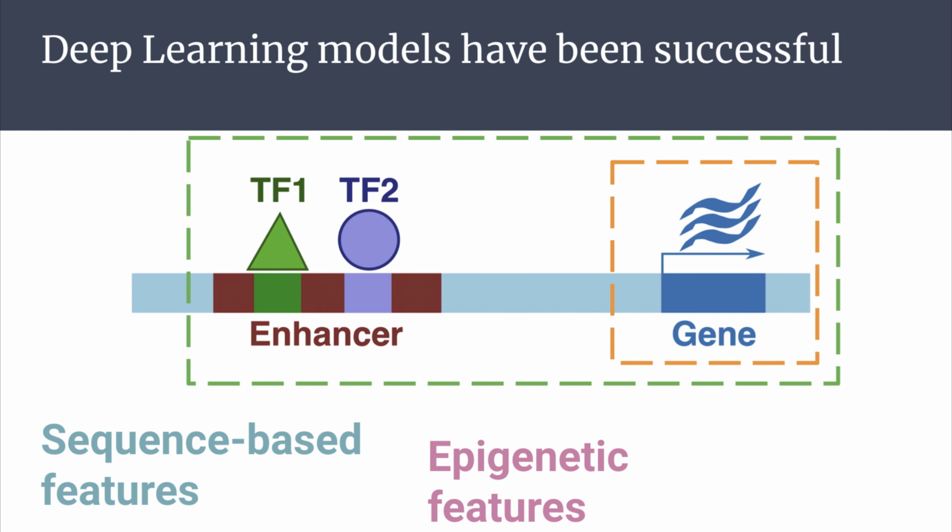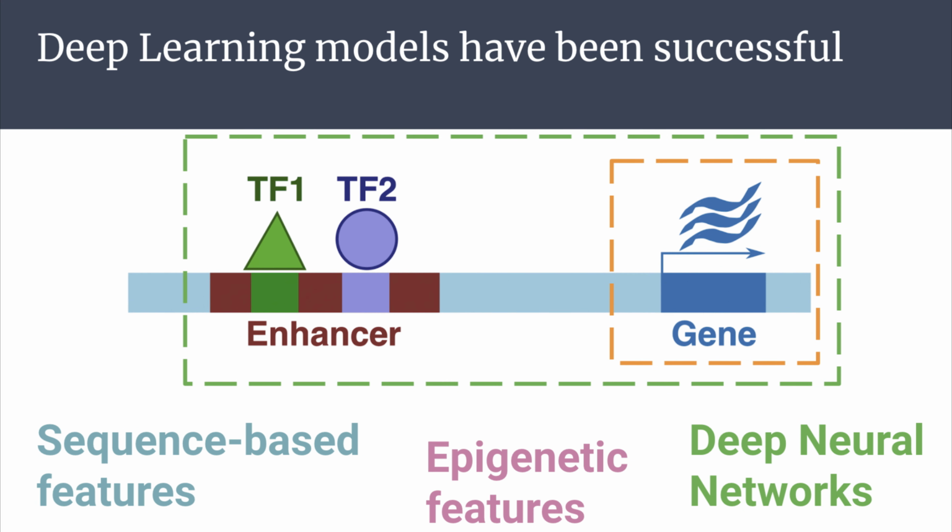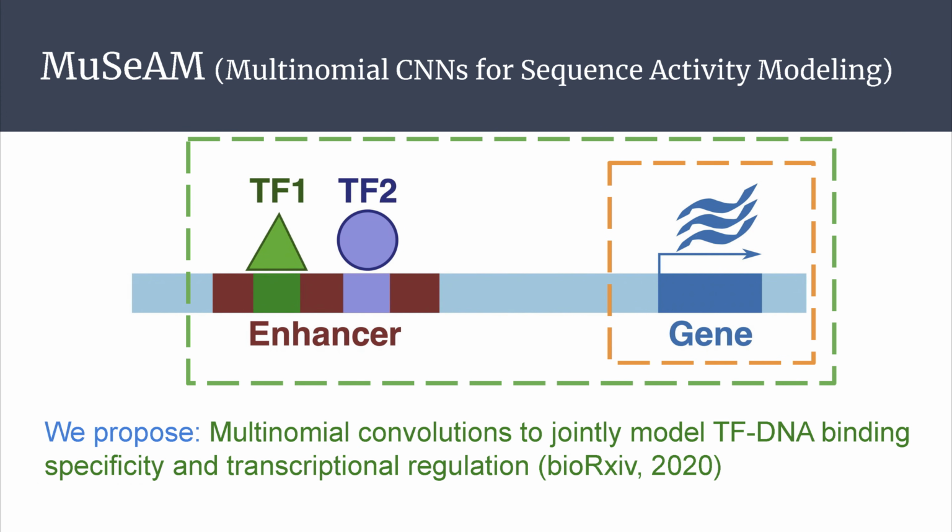However, these features do not explain where TFs bind and how the effects of transcription factors integrate toward gene expression. They also deploy deep neural networks that are difficult to interpret. These models need post-hoc interpretation, and it is unclear if a biophysical model could directly use those post-hoc discovery interpretations and achieve similar accuracy. To overcome these challenges, we propose multinomial convolutional neural networks where convolutions model multinomial distributions that are directly interpretable as classical sequence motifs of TF-DNA binding specificity.